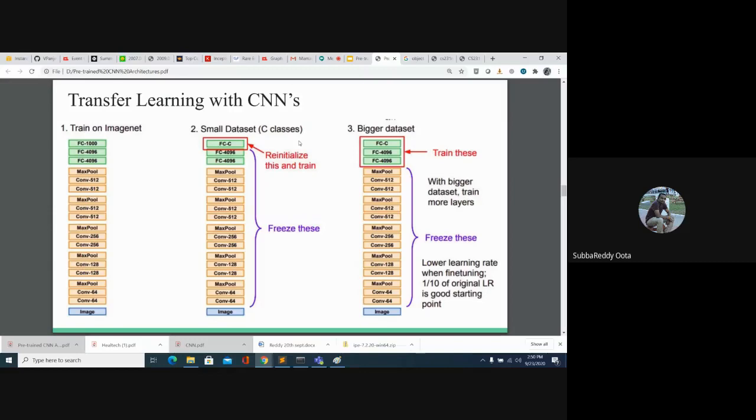Okay, so these freeze options are available in Keras. When you are using the architectures, you have the option of whether you want to freeze it or train it, up to what layer you want to train and up to what layer you want to freeze. Those options are available.